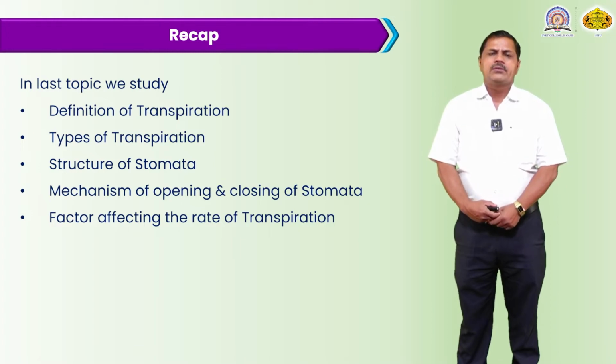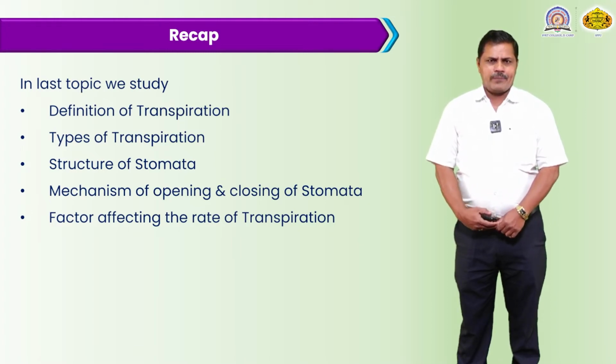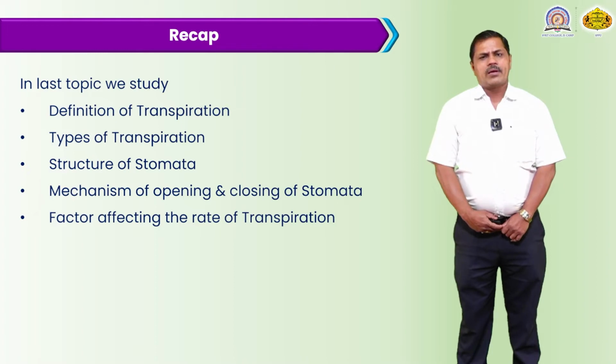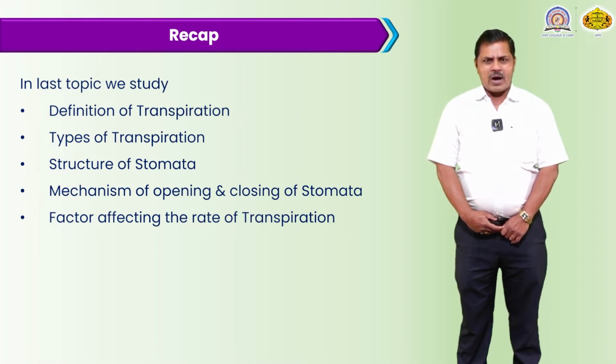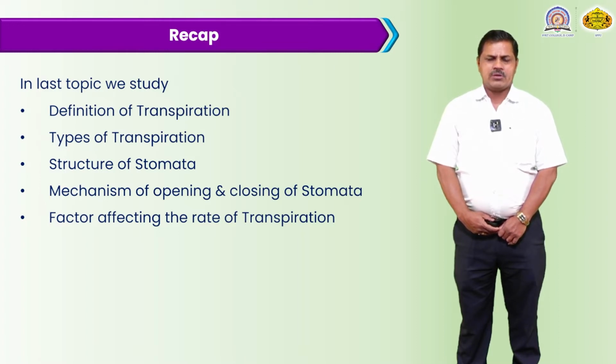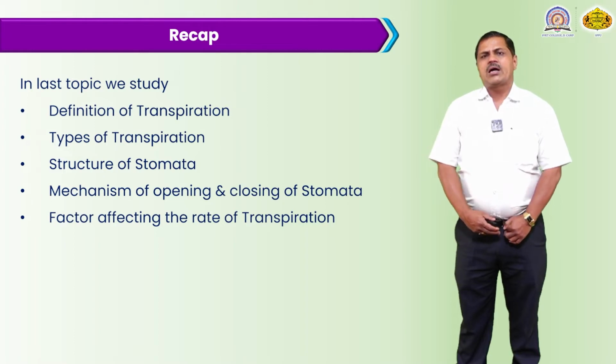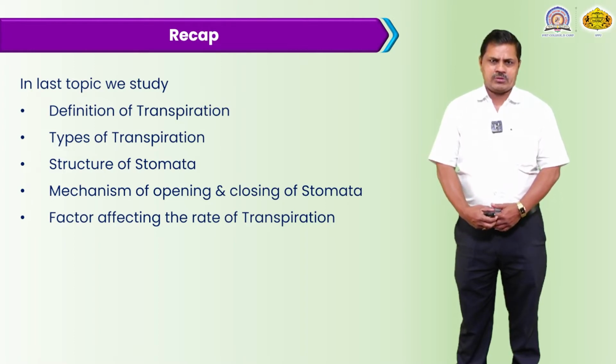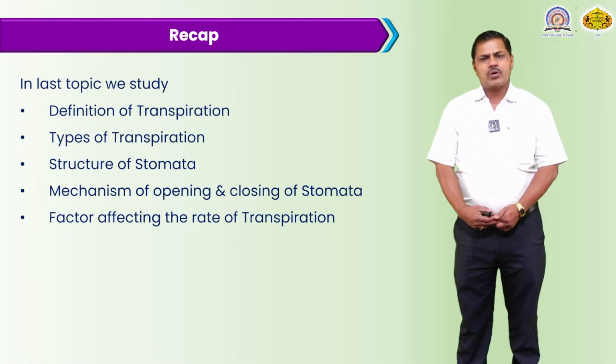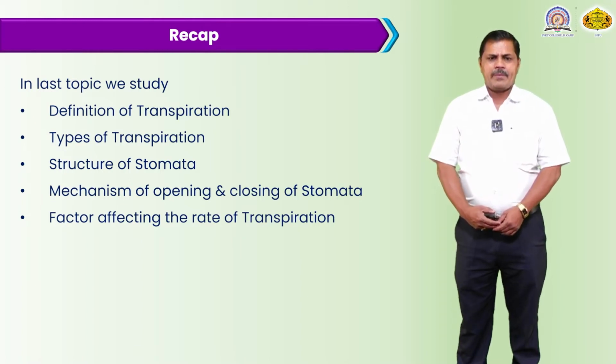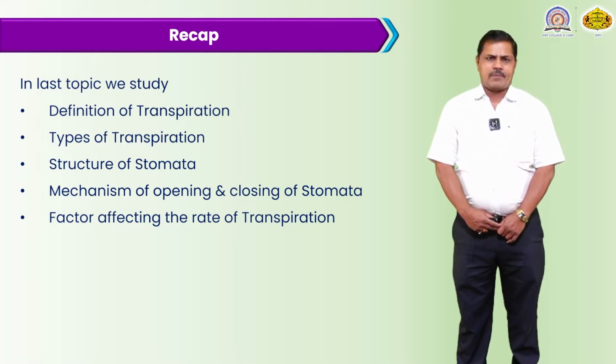Then, the structure of the stomata. In plants there are generally two types of stomata. In dicotyledons, the guard cells are bean-shaped or kidney-shaped structures, covered by subsidiary cells. In monocotyledons, the guard cells are dumbbell-shaped, and they are present in both the lower as well as the upper epidermal cells.